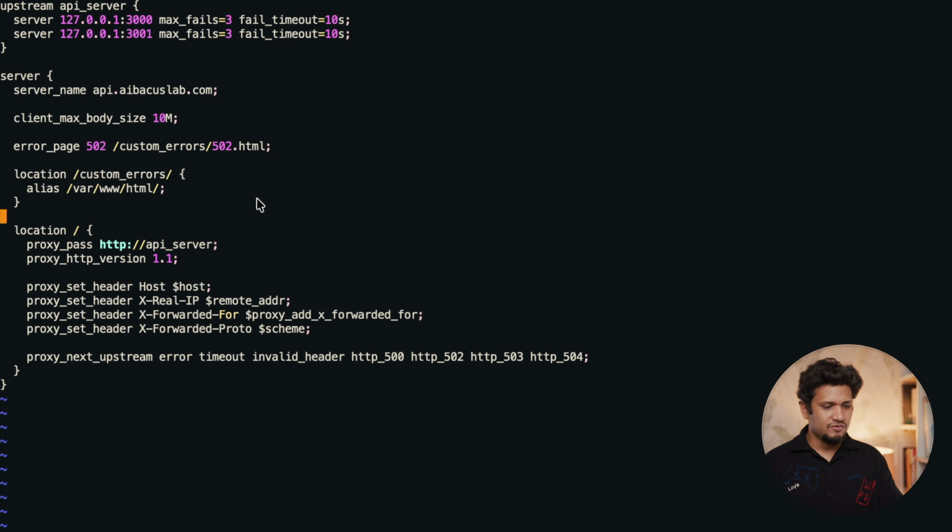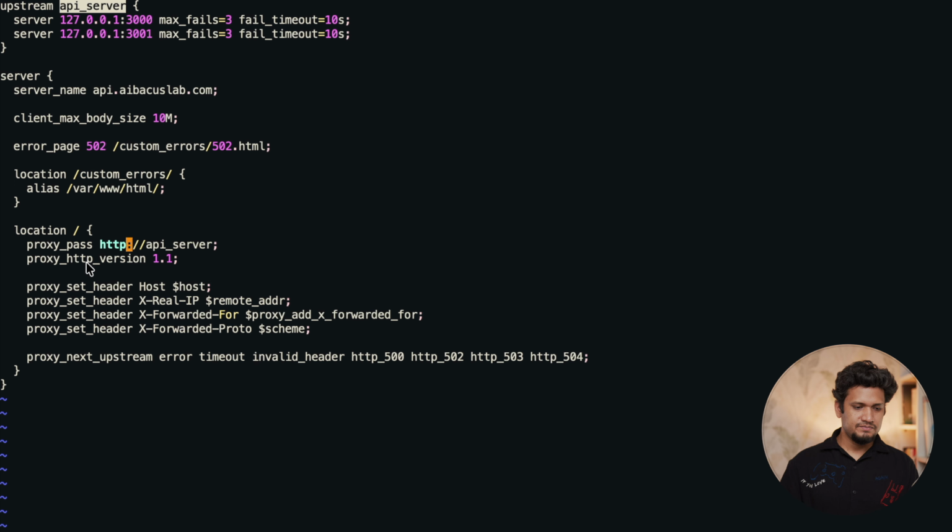And finally, we have defined the location. Whenever there will be a call, it will pass this request to HTTP API server, which we have defined above, and furthermore configuration which will add and append headers which we can get into the API server. So this is a load balancer setup using Nginx. Let me save it.